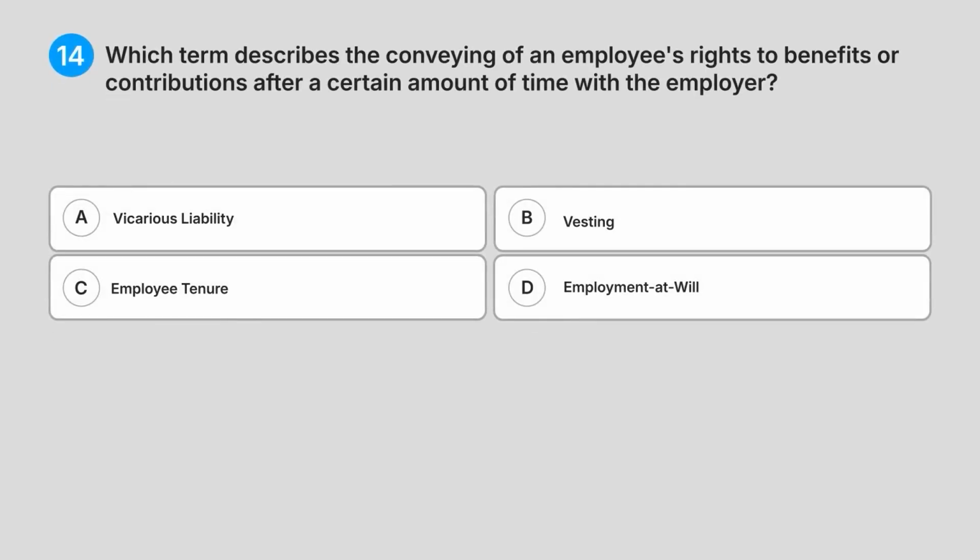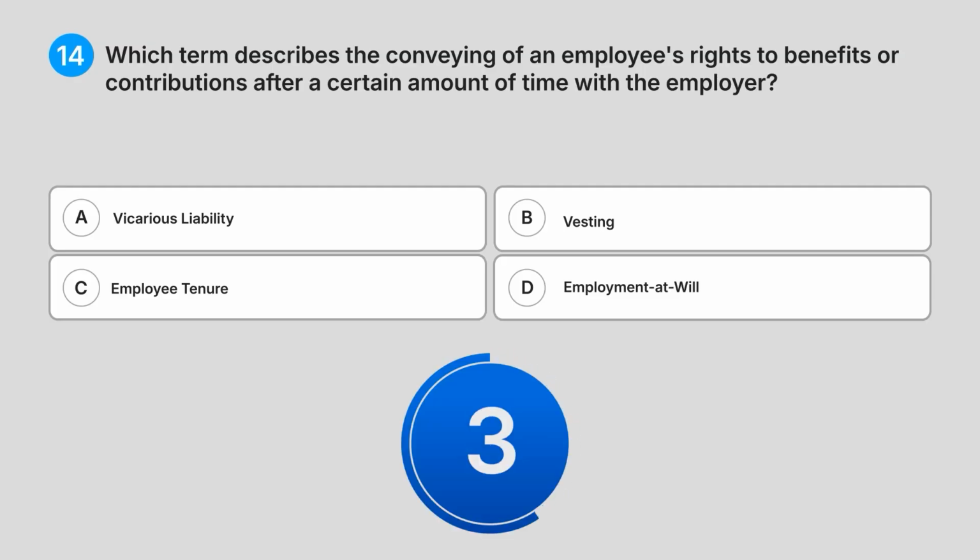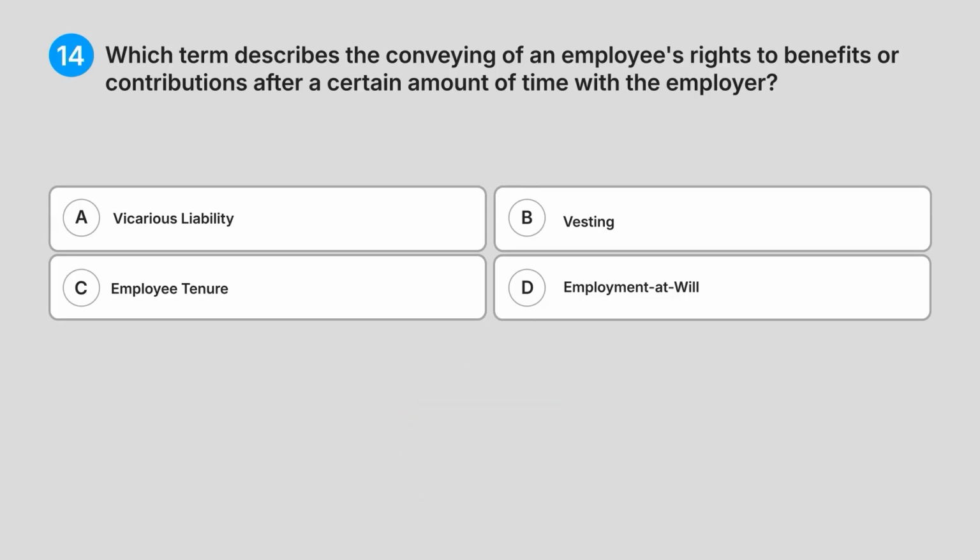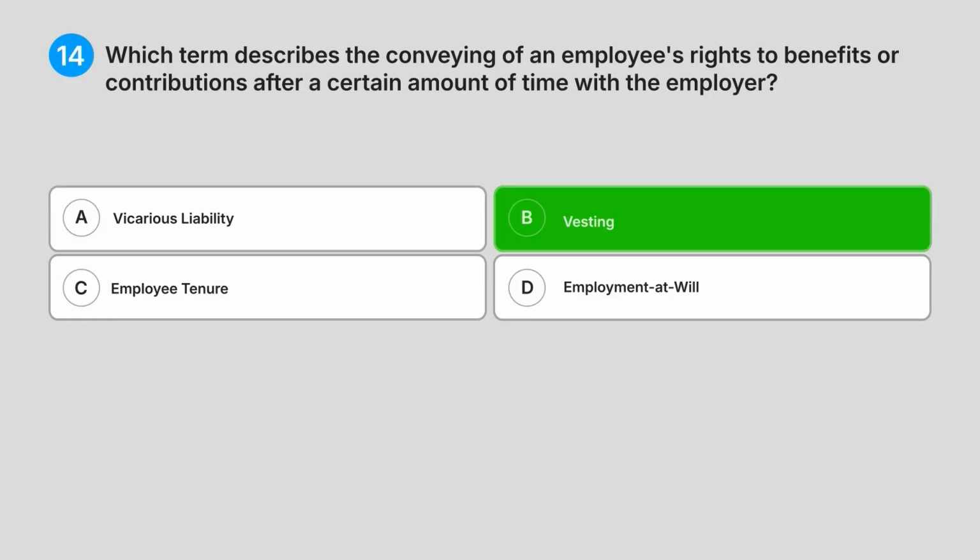14. Which term describes the conveying of an employee's rights to benefits or contributions after a certain amount of time with the employer? A. Vicarious liability, B. Vesting, C. Employee tenure, D. Employment at will. Can you guess the answer? Correct answer, B. Vesting.